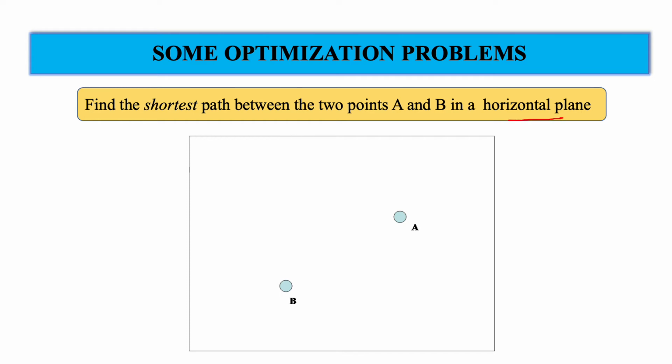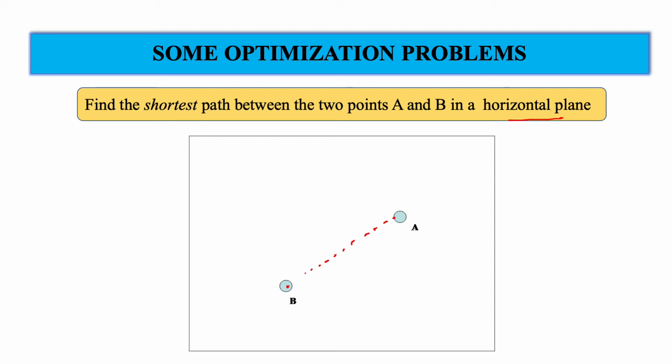Okay, now you will see that there exist plenty or infinitely many curves which can connect points A and B. So this is a problem where we have to search over an infinite dimensional space to look for a solution, where we want to find the shortest path between A and B. But suppose we restrict ourselves to the Euclidean distance, then you know that the straight line joining A and B will be the shortest path. Okay, so a lot depends on the kind of distance measure that we want to use.